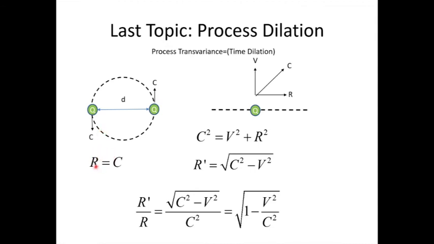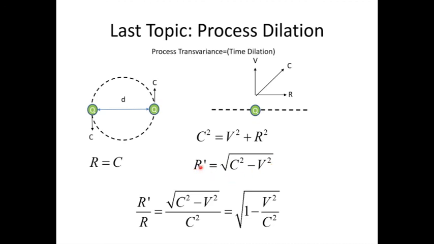Well, right now the rotational velocity is equal to c, and this is the rotational velocity when the system is at rest. But now if the system were propagating up out of the page, and this is the side view, so this system is now traveling up with some kind of velocity v, well, the sum total velocity of the protons can't be faster than c, and therefore the rotational velocity and the translational velocity can't be more than c. And therefore, if we solve this and solve this, we can solve for the rotational velocity under translation. That's what that little prime means, it's going to be c squared minus v squared.